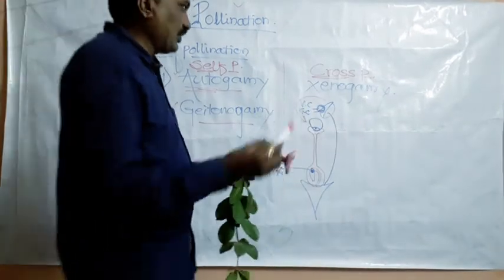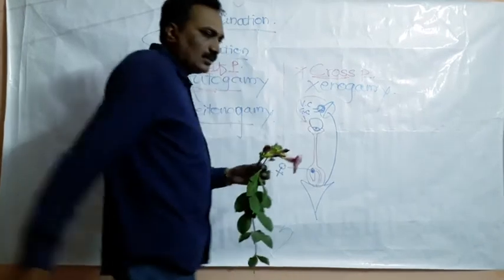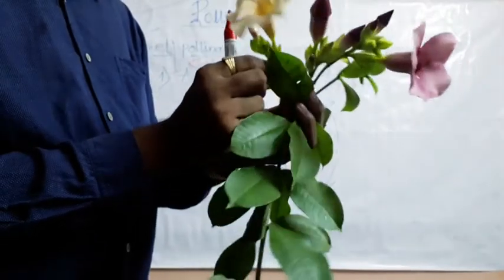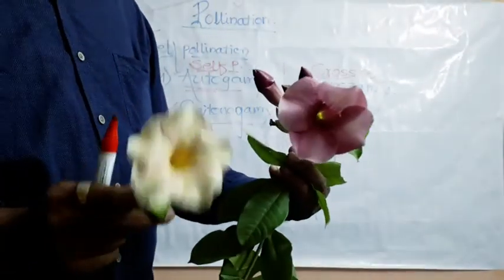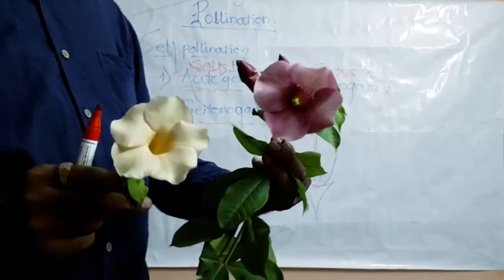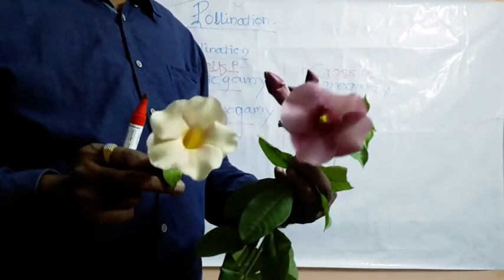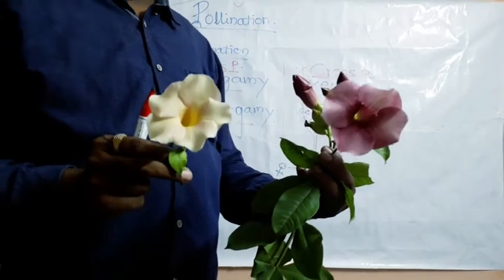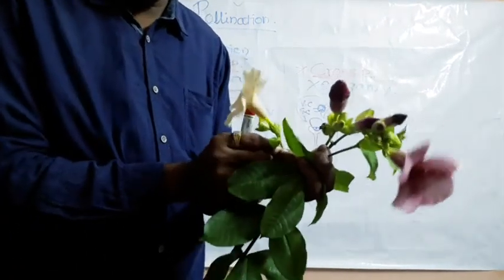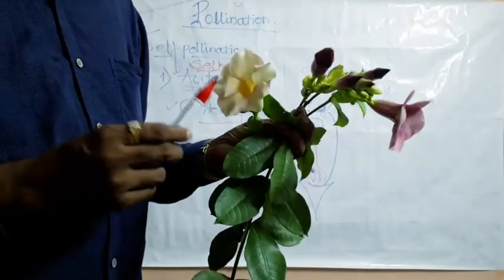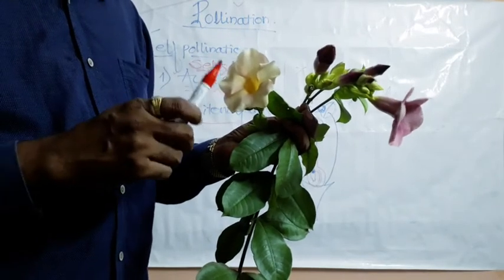Then the second type of pollination, that is cross pollination. In case of cross pollination, here I have to collect two flowers for clarification. Both flowers have different colors. That means these plants are from different varieties in case of the colors. So in cross pollination, what happens? If the pollen grains are transferred from one flower, that is from this flower to another flower, and this another flower is located on another plant body,